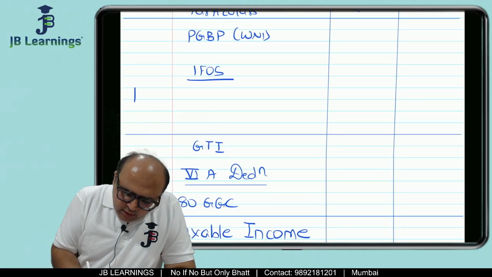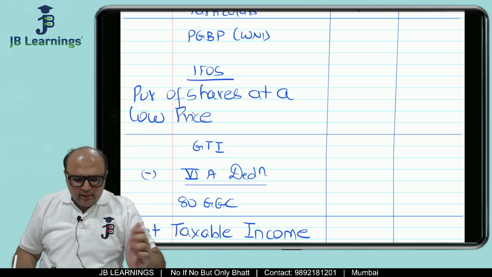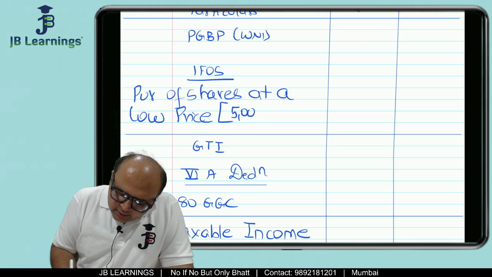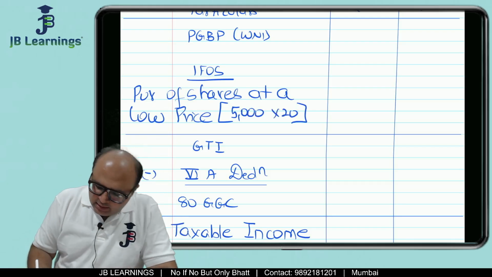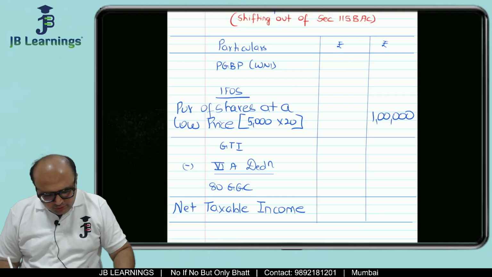In EFOS, there is purchase of shares at a low price. So you must already be having the PDF, so you can look at the PDF or take a printout. So purchase of shares at a low price: 5,000 shares into 20. Why 20? Because 20 is the difference. So 1 lakh rupees would be your income from other sources.